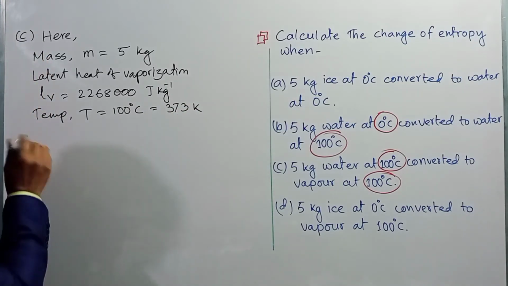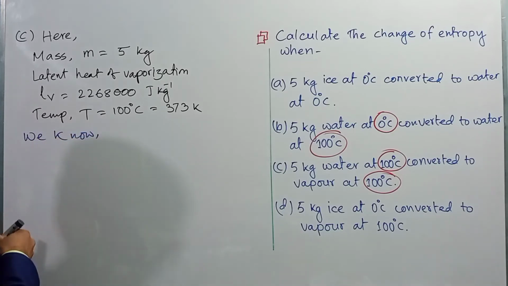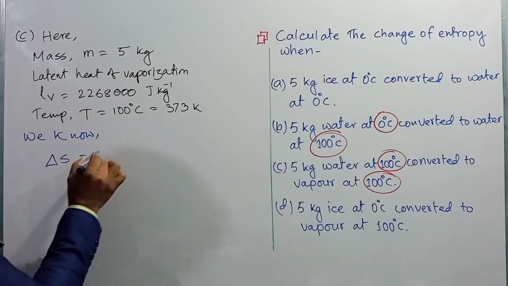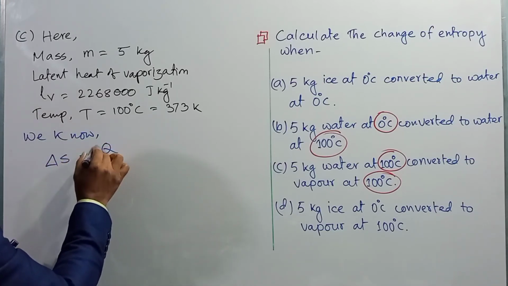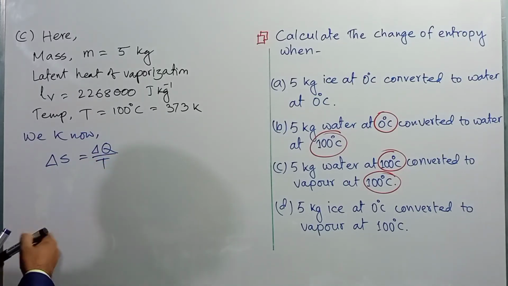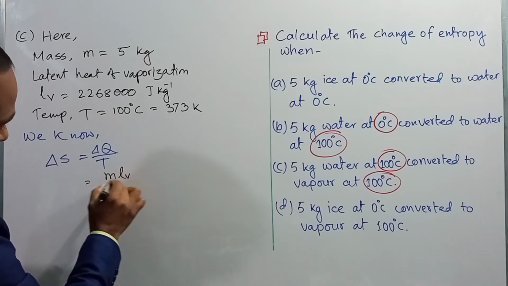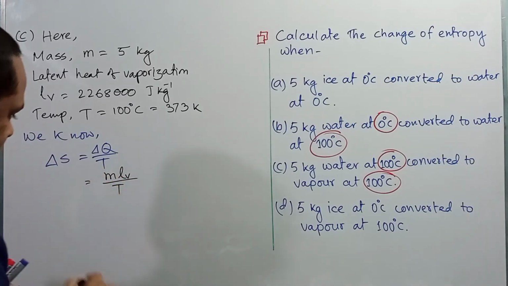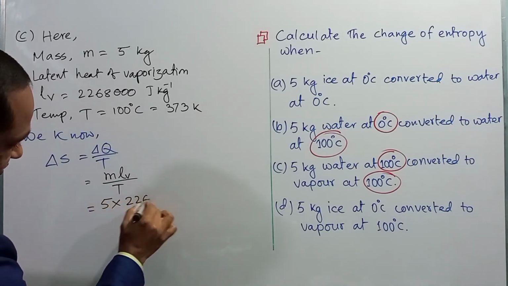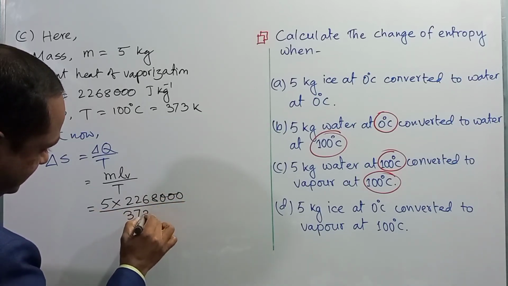We know del S is equal to del Q divided by T, right? Here del Q will be M LV divided by T. So M is 5, LV means 2268000 divided by 373.